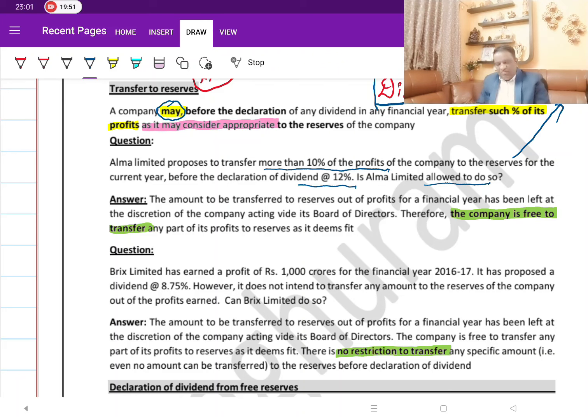So, but then why is he giving 10 and 12? He gives anything. But for you, the answer is simple. The company is free to transfer anything. So that is what you can see as an answer. Then look at the second one.